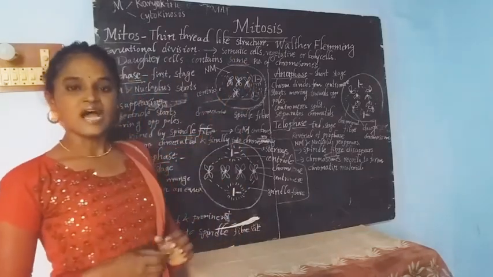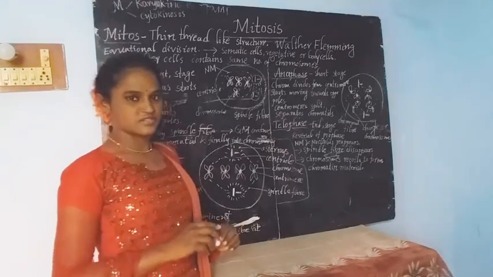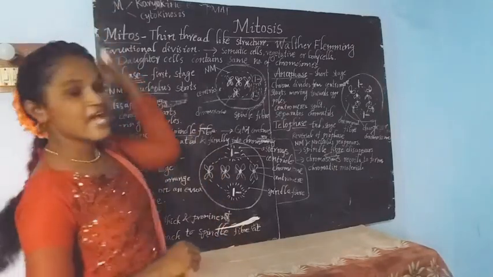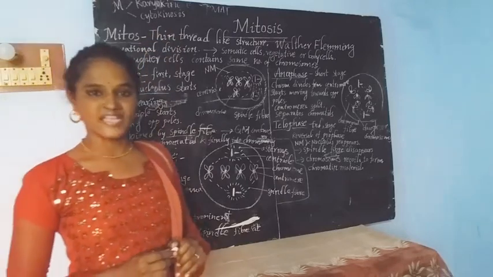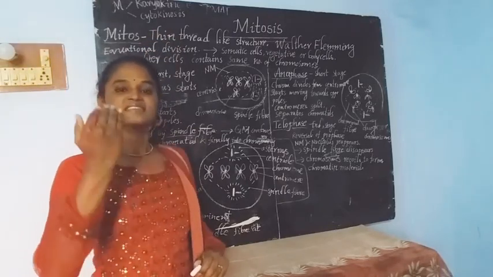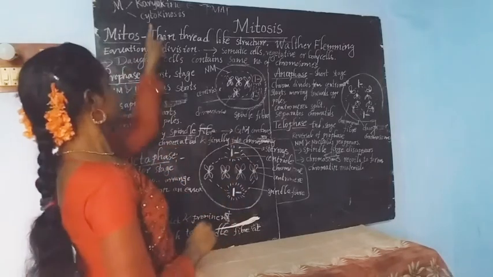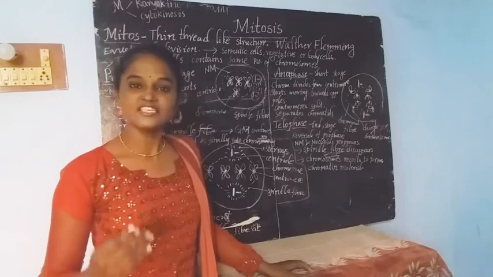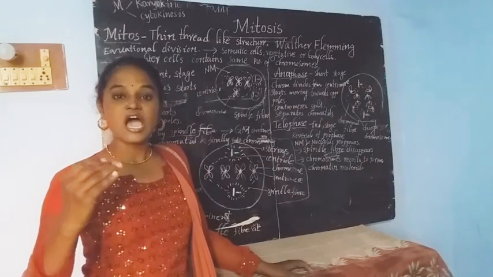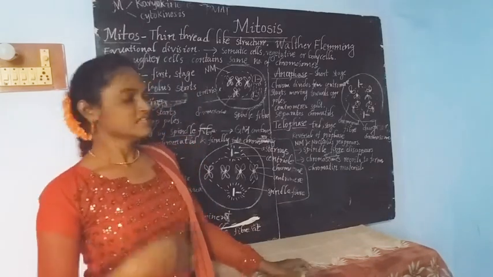This mitosis occurs in two steps. The first one is karyokinesis and the second one is cytokinesis. Here the word karyo indicates nucleus, and kinesis means division, how the nucleus divides.